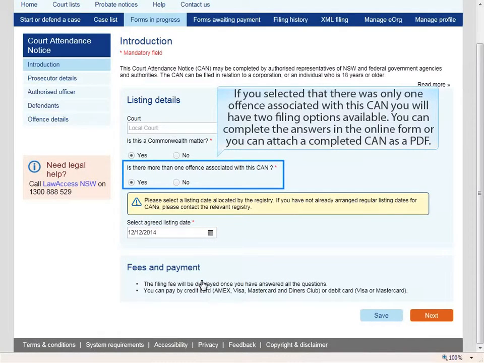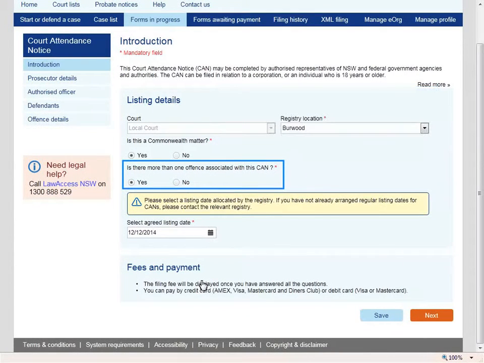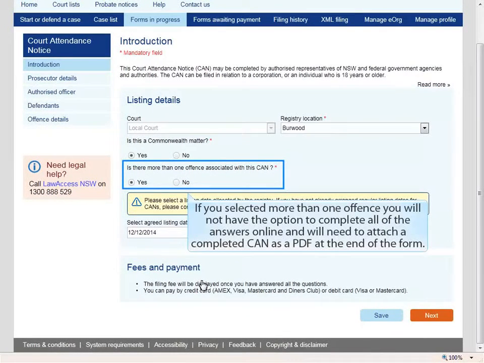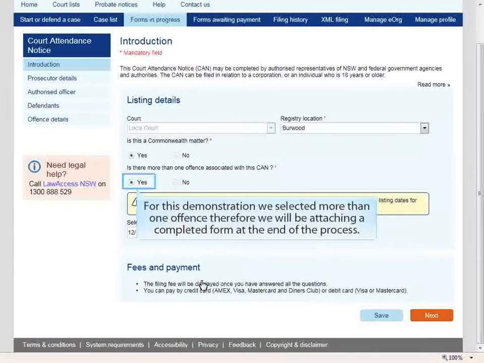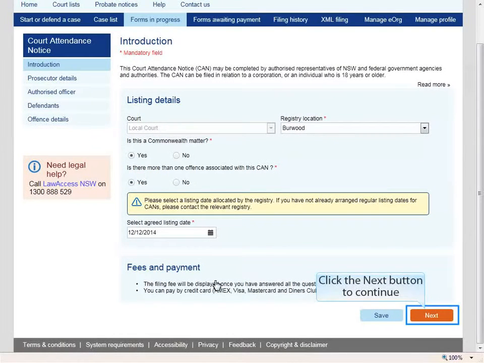If you selected that there was only one offense associated with this CAN, you will have two filing options available. You can complete the answers in the online form, or you can attach a completed CAN as a PDF. If you selected more than one offense, you will not have the option to complete all of the answers online and will need to attach a completed CAN as a PDF at the end of the form. For this demonstration, we selected more than one offense, therefore we will be attaching a completed form at the end of the process. Click the Next button to continue.